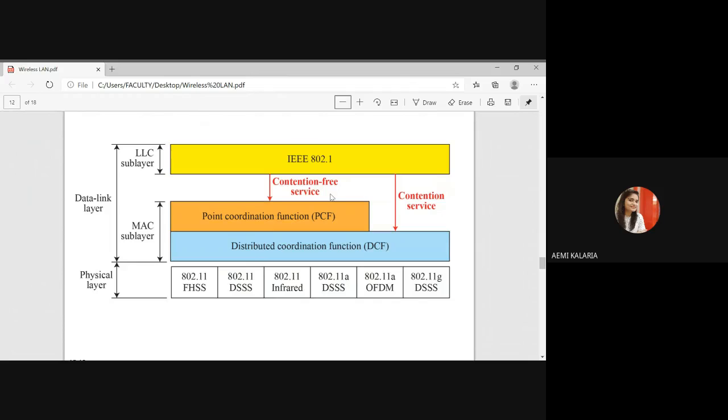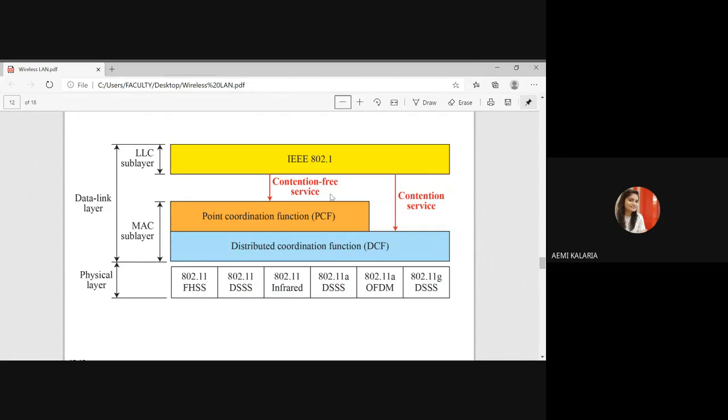Why are we not using CSMA/CD? There are three reasons. First, for collision detection, if a station sends data and receives the collision signal, then it is costly. So that's why we are not using CSMA/CD. Next, whenever we are dealing with wireless LAN, we are facing the hidden station problem.